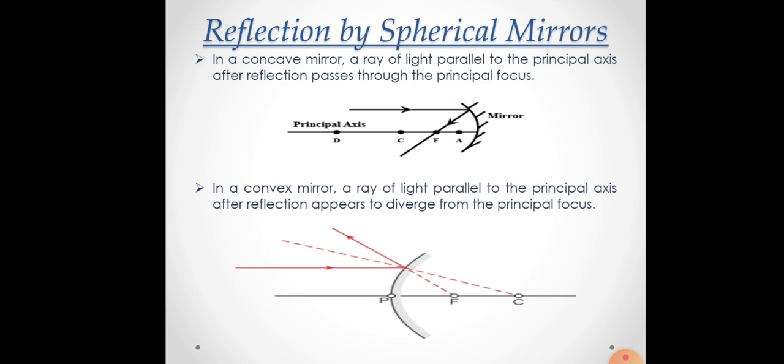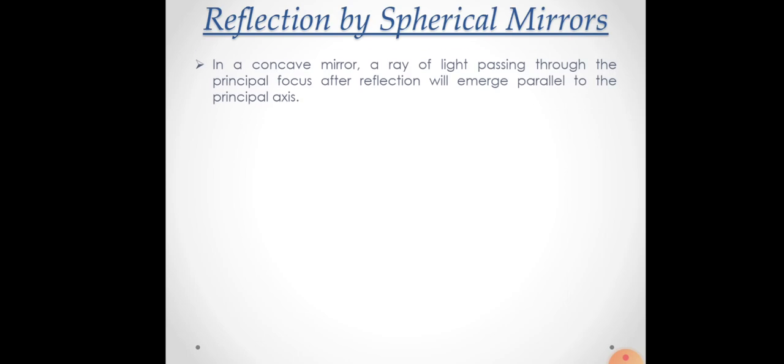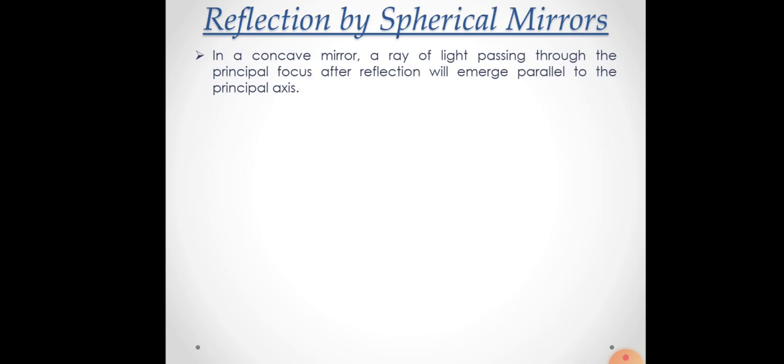That means it is going away from the mirror, and when we draw the ray backward it seems that this ray appears to originate from the principal focus. Clear?